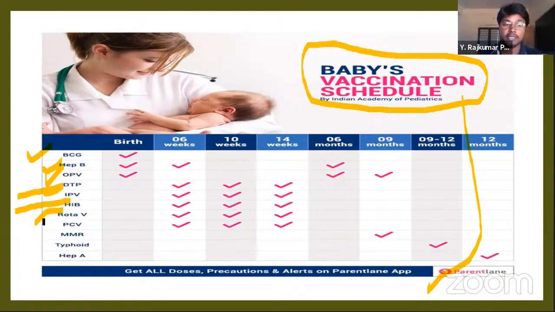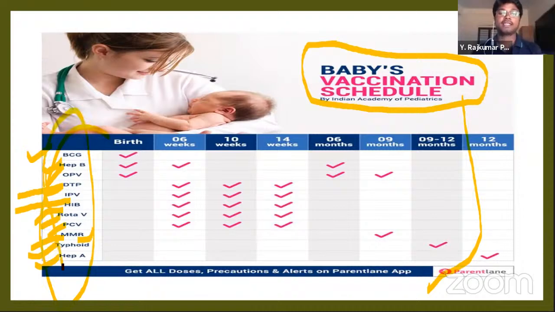Next, HIV, rotavirus, PCV, pneumococcal vaccine, MMR, measles and mumps, to protect from measles and mumps. Next, typhoid vaccine and hepatitis A. These are the different vaccines which are administered in the infant stage, up to 1 year.